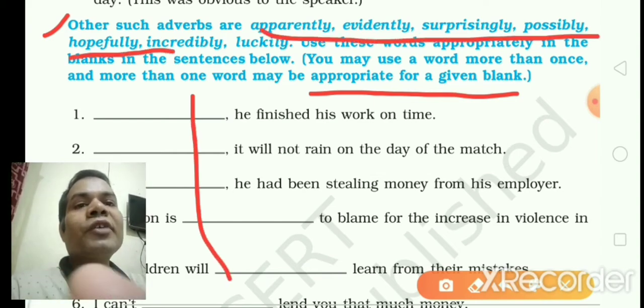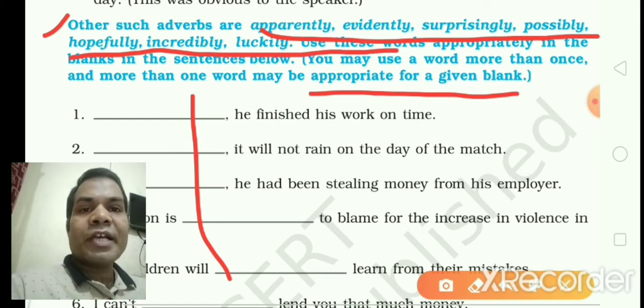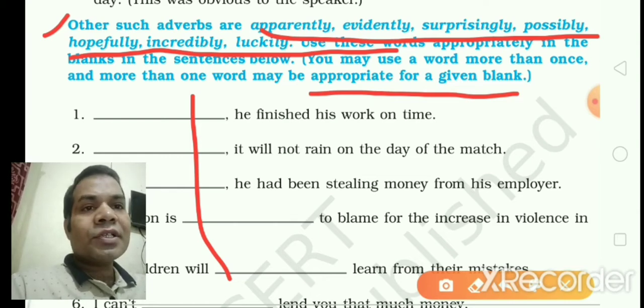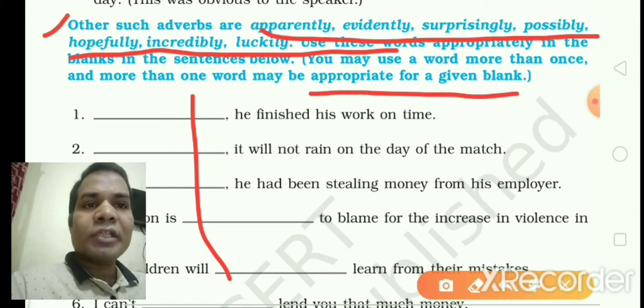So adverbs have been given here. It should be done by you. So do it and send me the answers. If you have any doubt, let me know in the online doubt clearing classes. I will discuss all the answers.